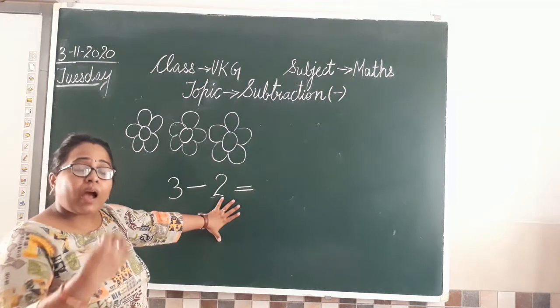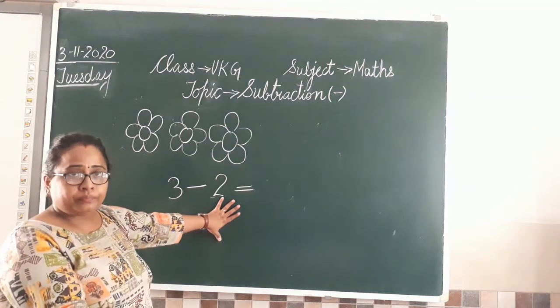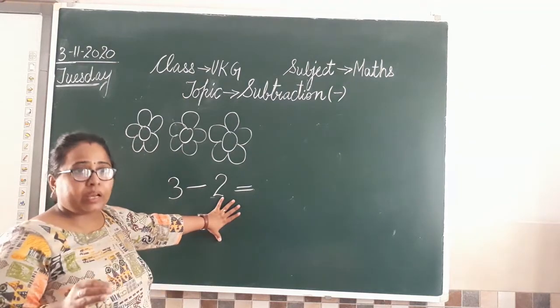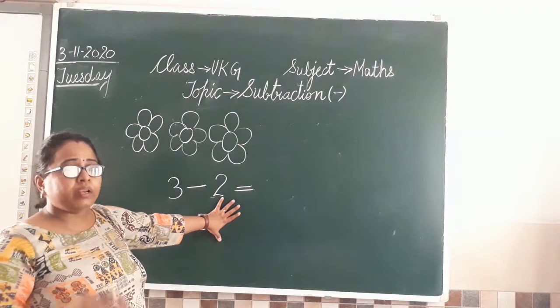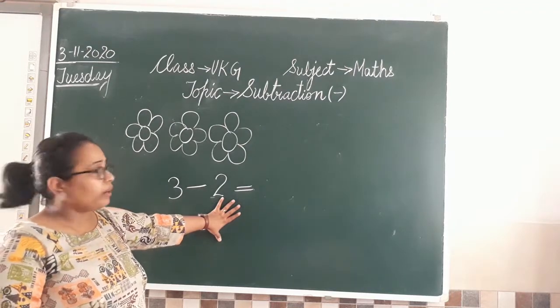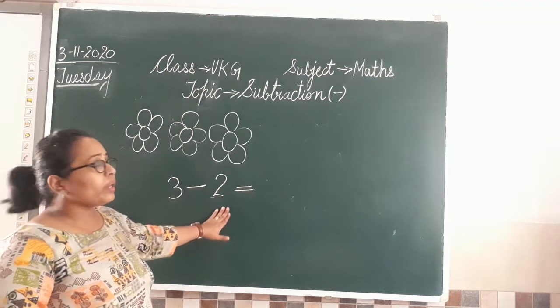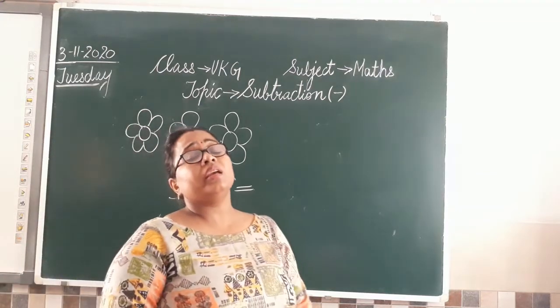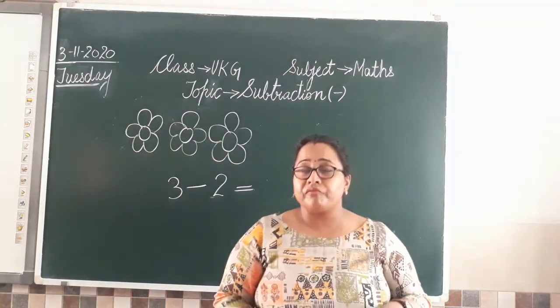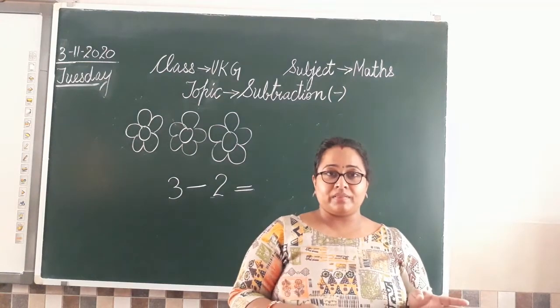Minus मतलब I have given to my friend. कहीं थ्रो नहीं कर रहा है, but I have shared it with my friend. I have given to one of my friend. Now 3 में से 2 मैंने अपने friend को दे दिए. Now the thing is, how many are left? अब कितने बचे हमारे पास?